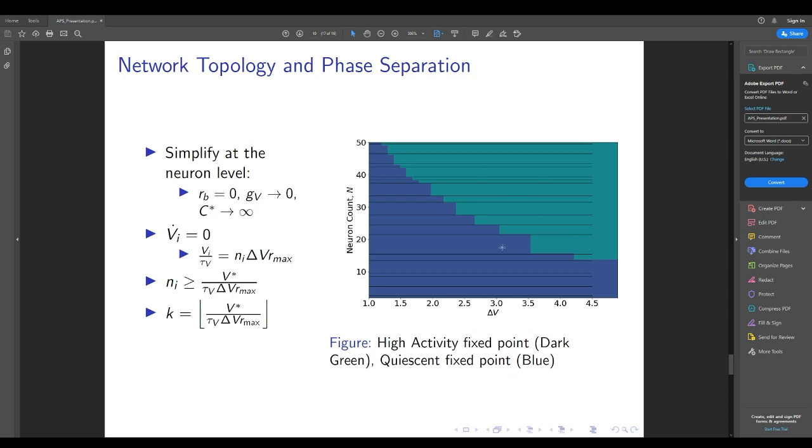And so the interesting realization that we get from this phase diagram is that basically the neurons that are firing in the network are the ones belonging to a particular k-core. When that k-core is removed, which is signified by these black lines here, we see that the phase transitions from this high activity fixed point to this quiescent fixed point where none of the neurons are firing anymore. So the k-cores exactly determine the steps along this phase boundary.